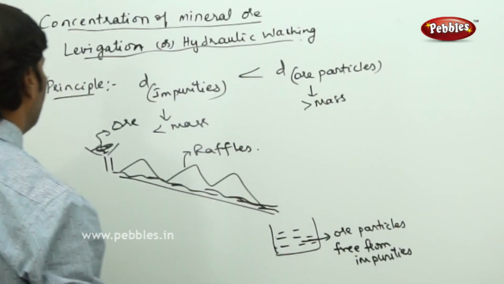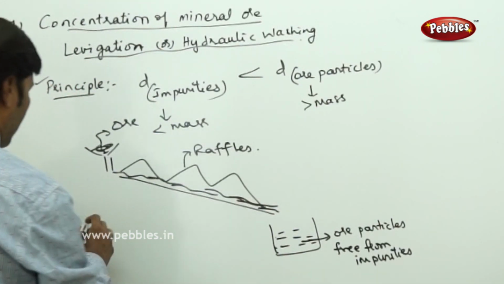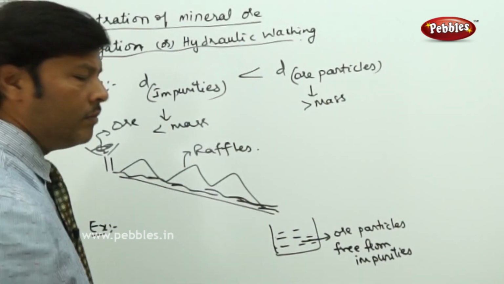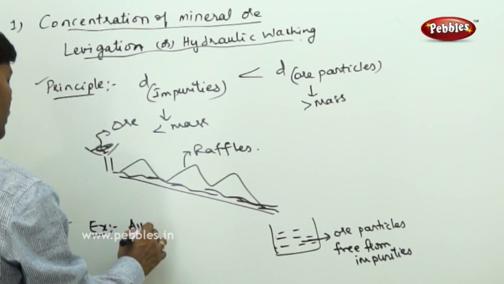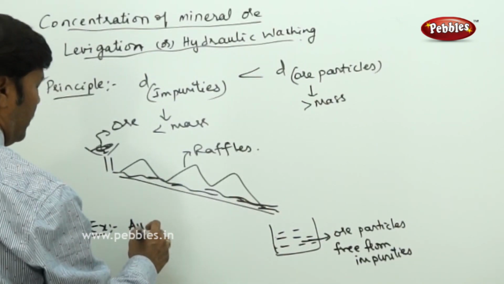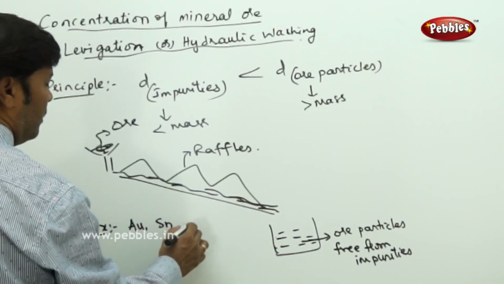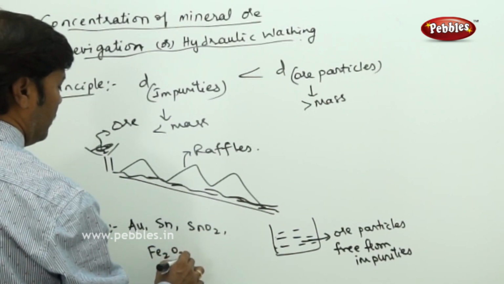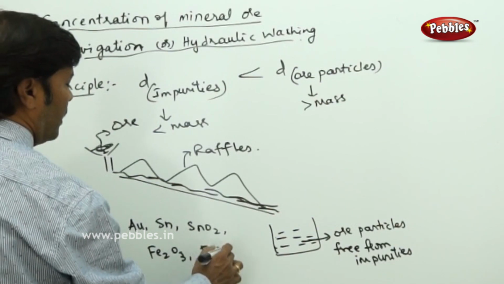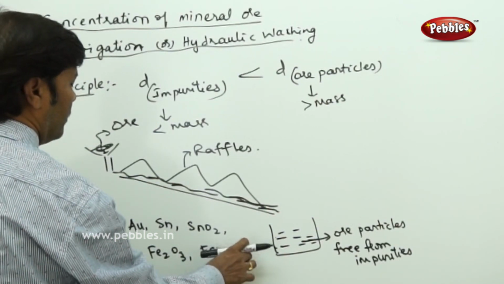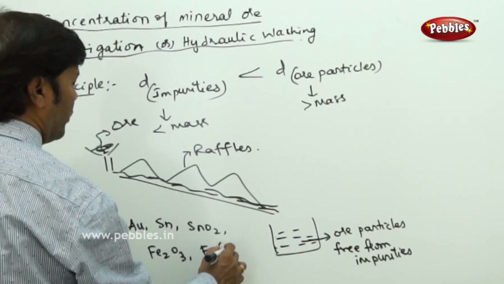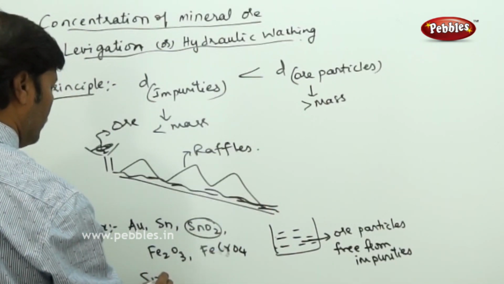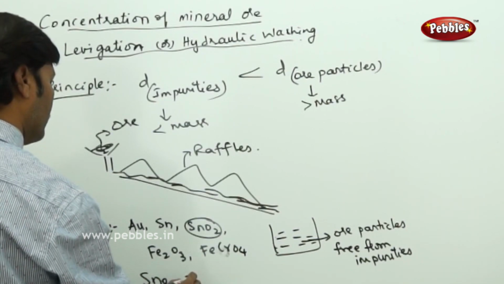Here you can take examples: all the metals which are in their native form, like gold, then tin, SnO2, then Fe2O3, then FeCr2O4, chromite.